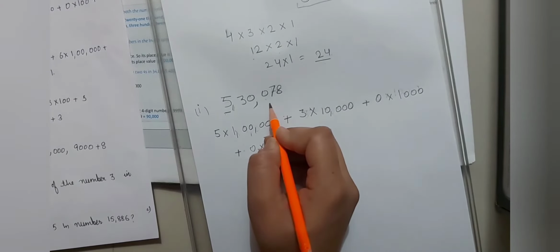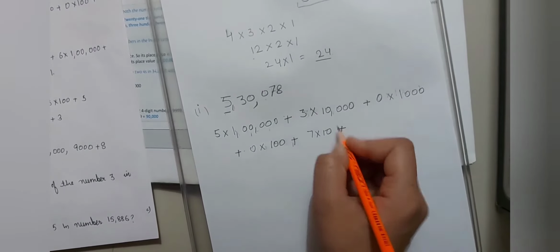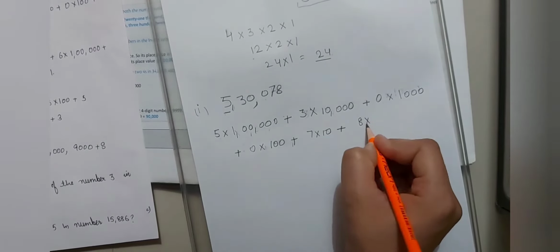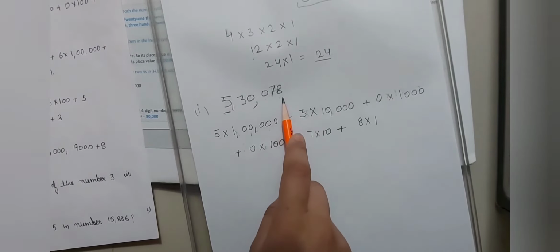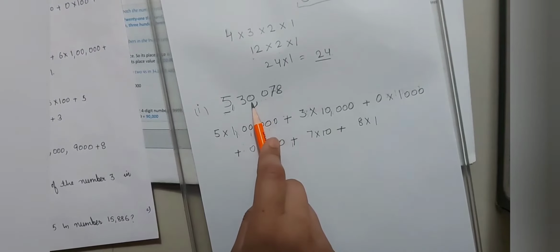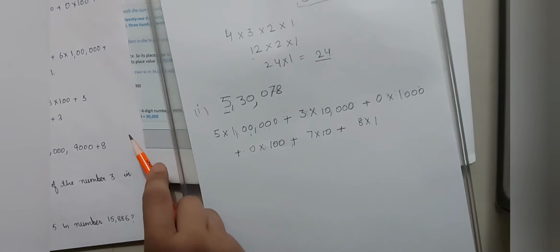The 7 is at tens place, so 7 multiplied by 10, plus what is the place value of 8? 8 is on ones place, so 8 multiplied by 1. So we all know how to write ones, tens, 100, 1000, 10,000 and then lakh and so on.